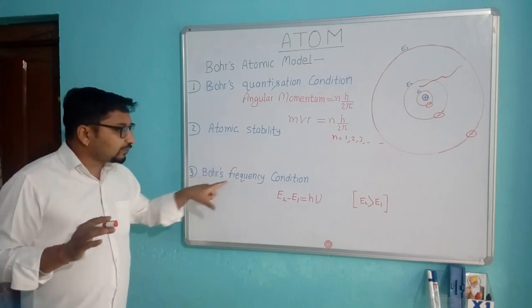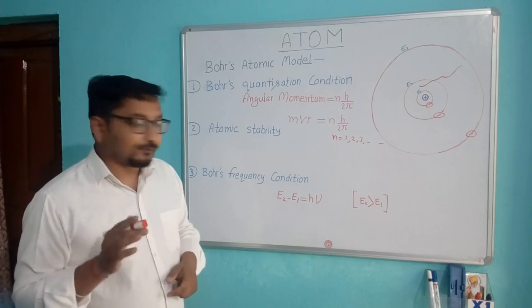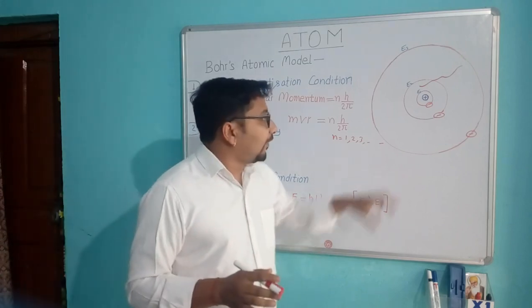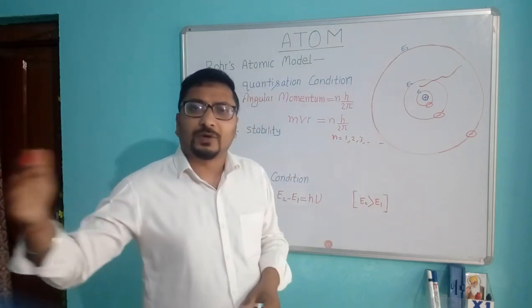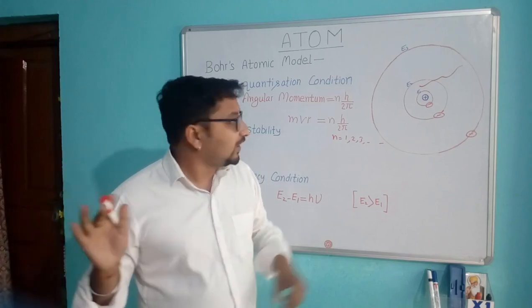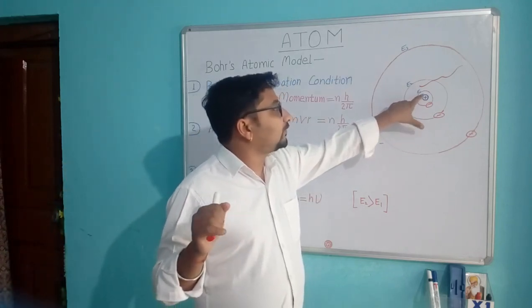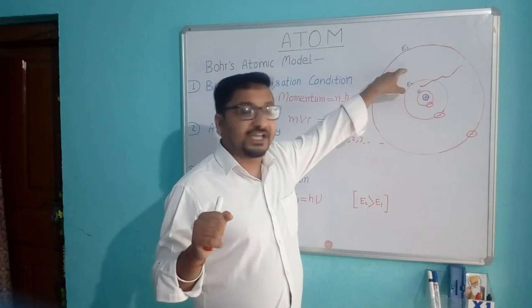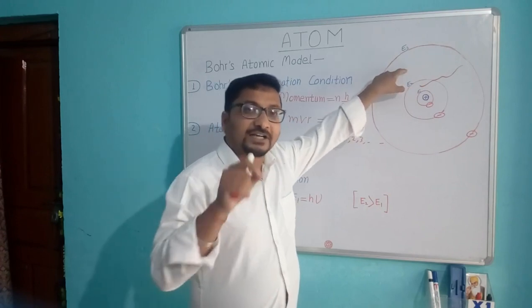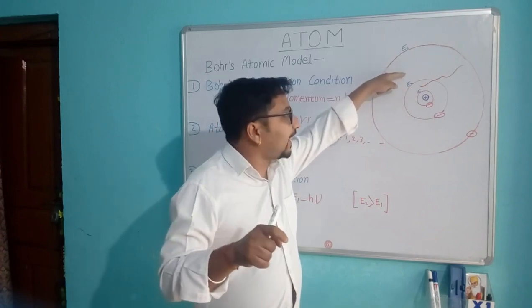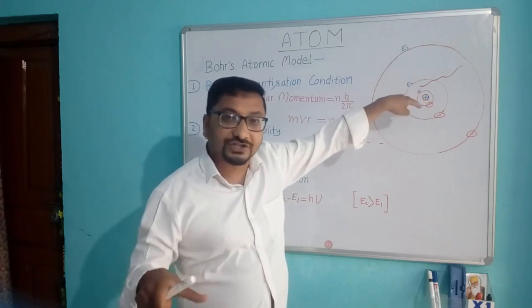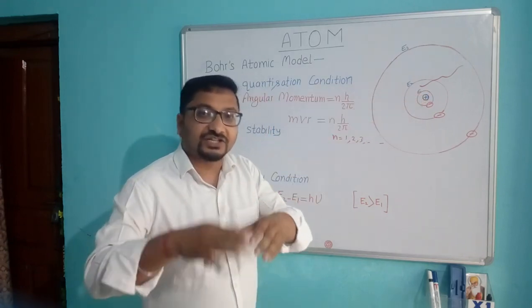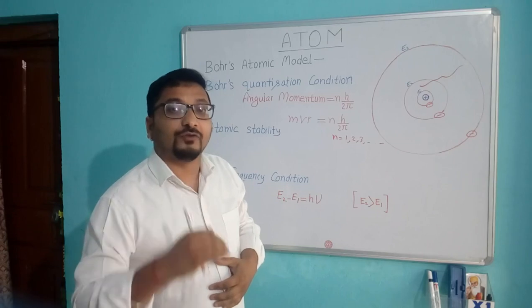Now the next, Bohr's frequency condition. According to Bohr, when an atom gets energy from an outside source, the electron goes from a lower energy state to a higher energy state, and after 10 to the power minus 8 seconds, it comes back to its lower energy state, its original state, and releases energy in the form of an electromagnetic wave.